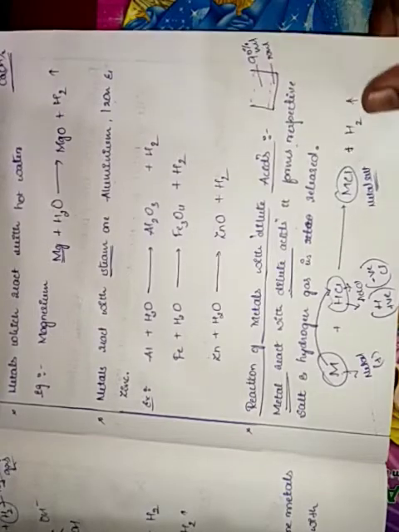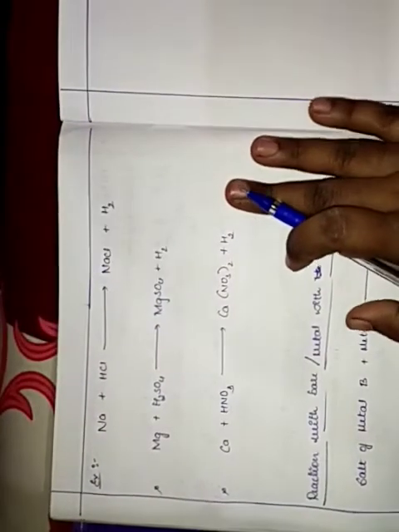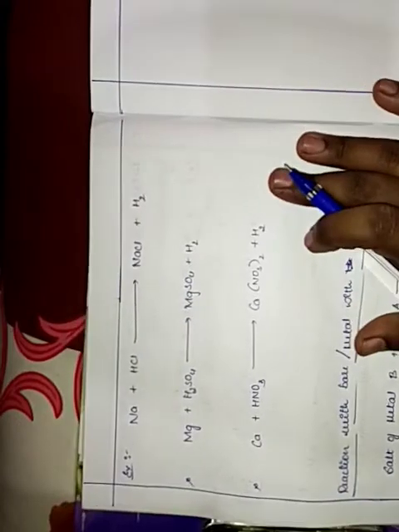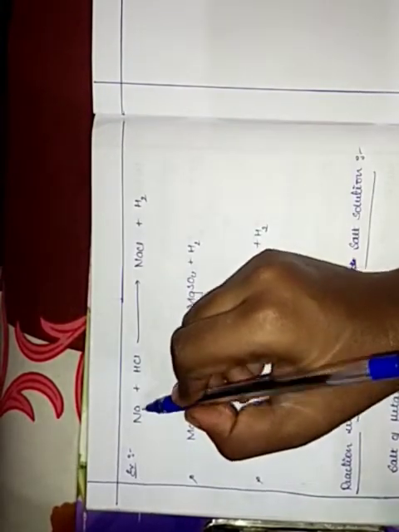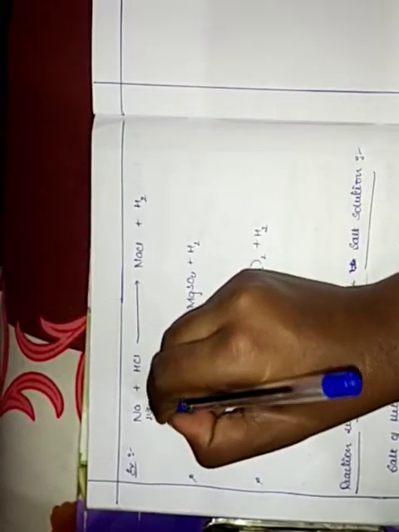Got it? So now let us see some examples. Some examples are like this. I have taken sodium plus HCl. This is hydrochloric acid, hydrochloric or hydrochlorine, anything you can say. This is sodium. Sodium contains positive charge.